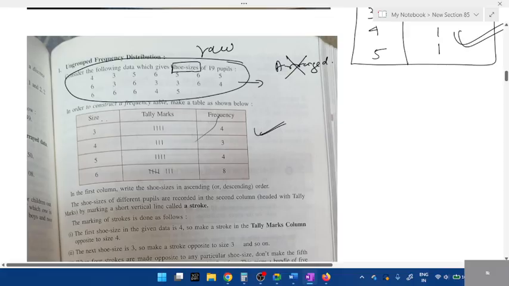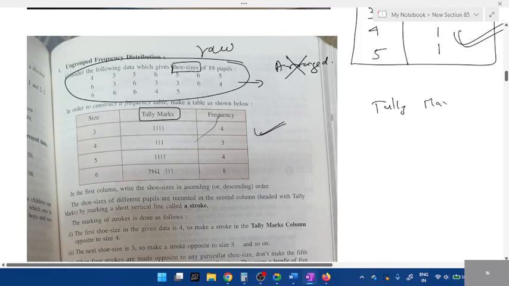In between frequency and size, can you see tally marks? Tally marks are just like lines, students. You don't write a number, you just write lines. Now shoe size 3. How many times is shoe size 3 present? 4, right? So in between, you should write tally marks.